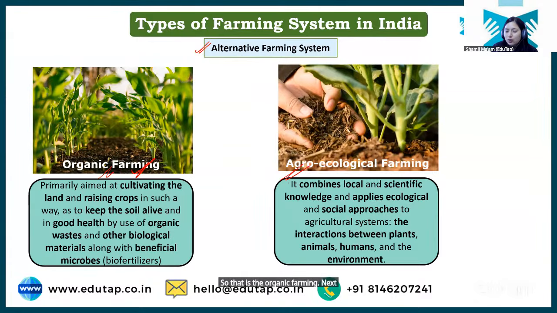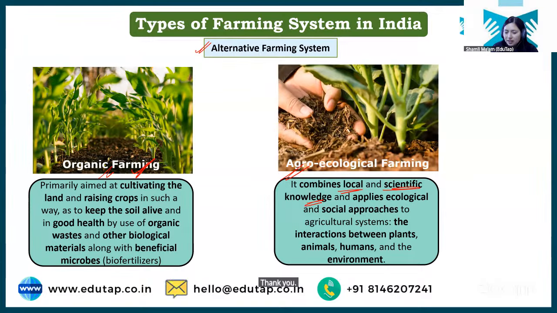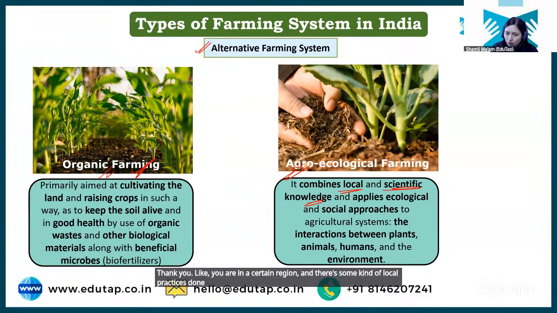Next we have agroecological farming. In case of agroecological, basically students, what is done? It combines local and scientific knowledge. Like you are in a certain region and some kind of local practice is done for growing a crop.